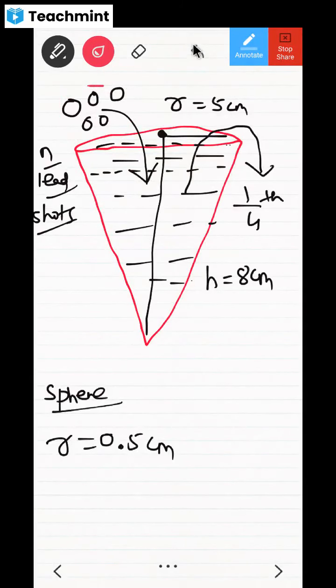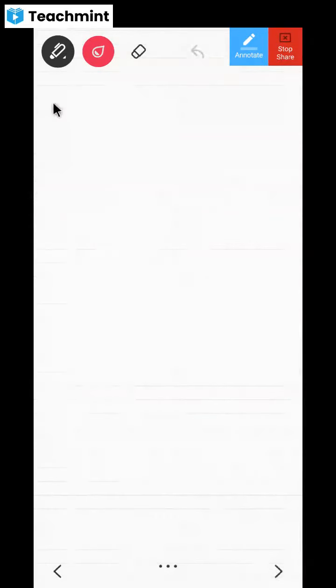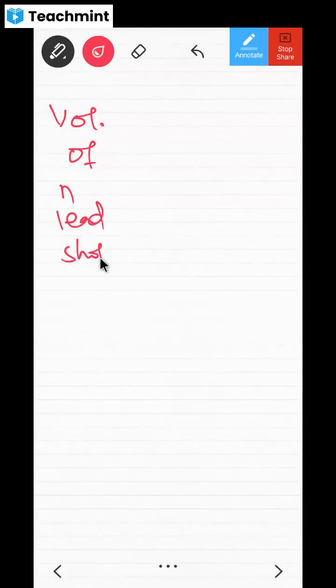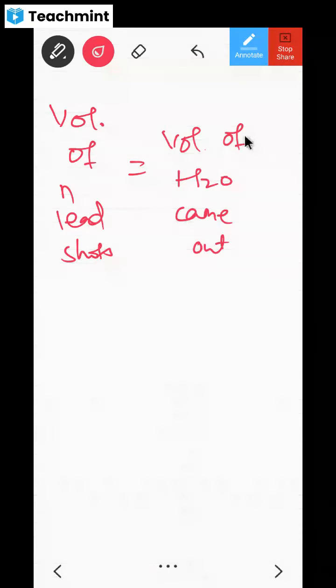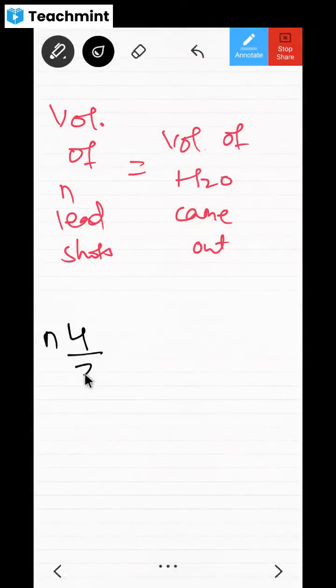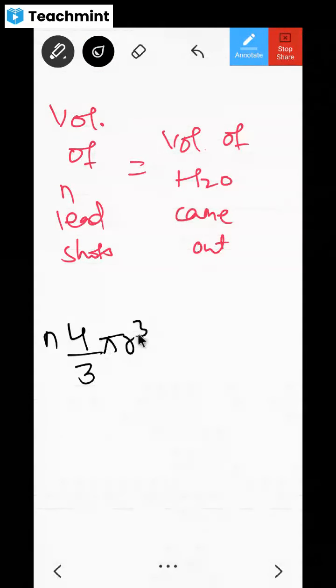So, that's why what I will write here, try to get this, volume of N lead shots is equal to volume of water came out. Can I write like this? Yes or no? So whatever volume of lead shots will be there, same will be the volume of water which came out. Now you know the volume of lead shots. That is going to be N into 4 by 3 pi r cube. All right. Now it is equal to volume of water came out.